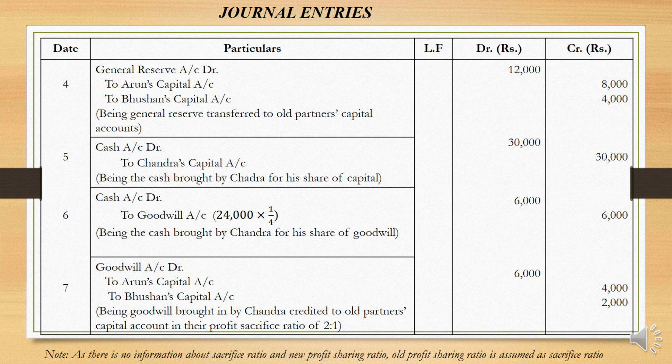Now this goodwill amount has to be distributed among the old partners according to the sacrifice ratio. Since the sacrifice ratio is not given, we have taken the sacrifice ratio as 2:1. So goodwill account 6,000, to Arun's capital account 4,000, to Bhushan's capital account 2,000.